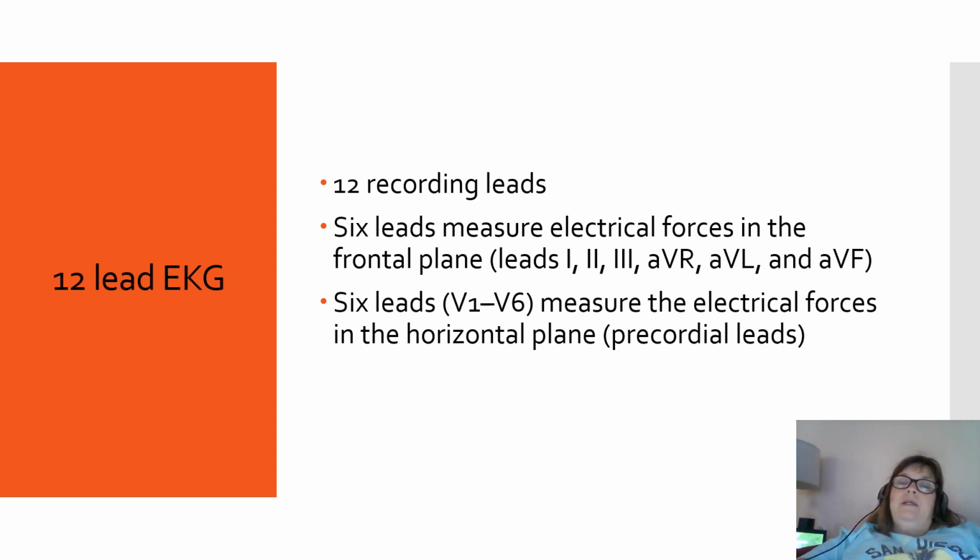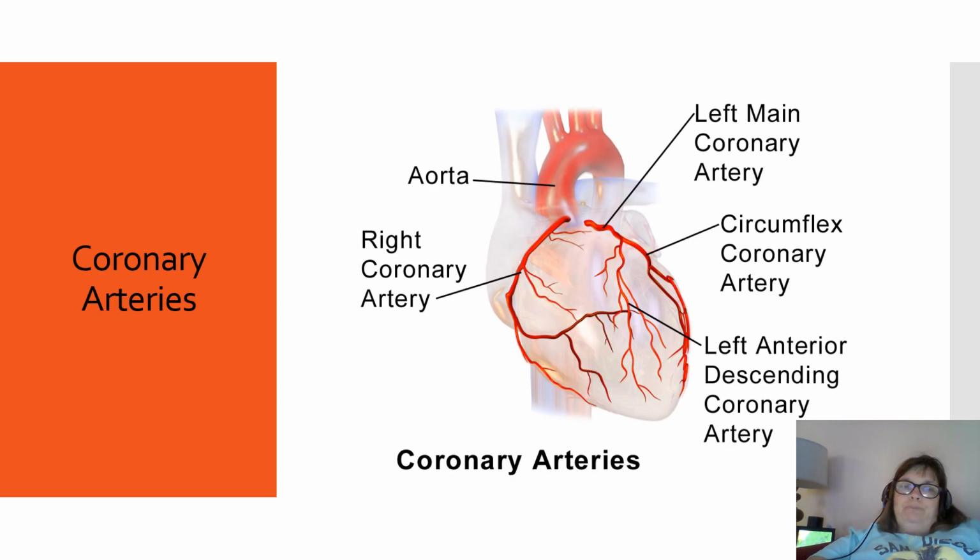It's 12 recording leads. There are 6 leads that measure the electrical forces in the frontal plane and 6 that measure the electrical forces in the horizontal plane. It's like a photo shoot with a model, where you're taking lots and lots of pictures. That's what a 12-lead EKG does. You put the limb leads and the precordial leads on, and it takes the picture at the different angles of the heart.